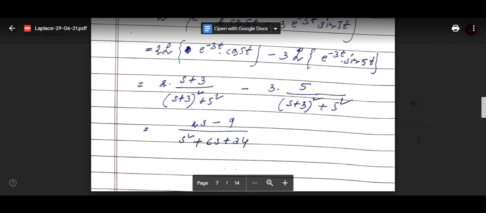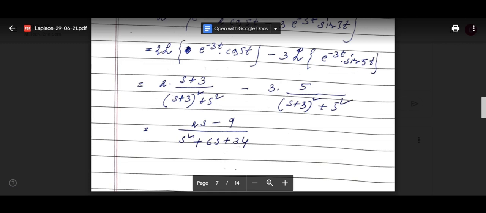What is a here? Minus 3. So s minus a will be s plus 3, in the numerator, and the denominator is (s minus a) square, a is minus 3, so (s plus 3) whole square plus b, which is 5, square. That only I wrote. Yes, ma'am.